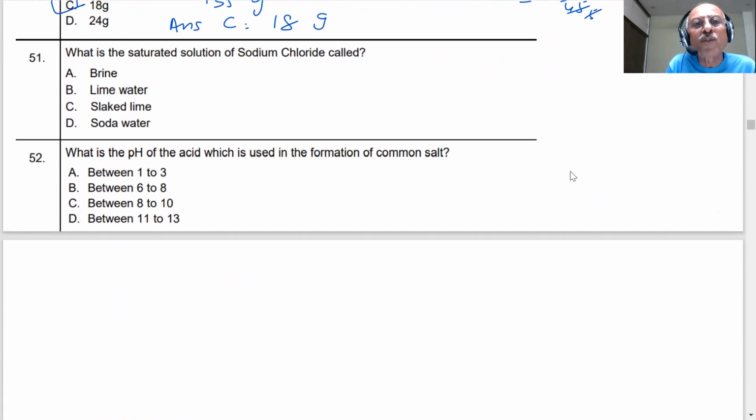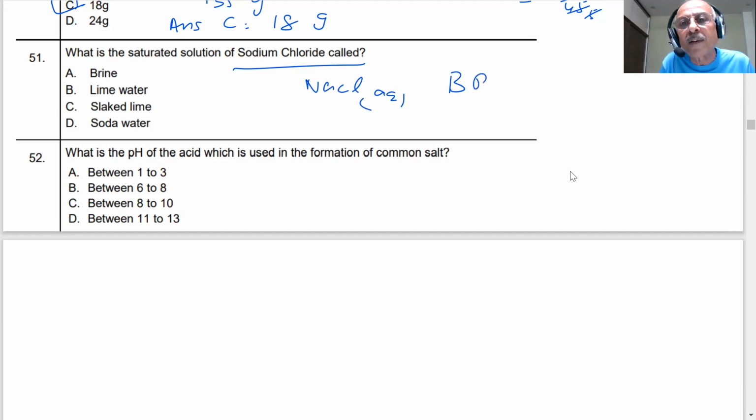What is the saturated solution of sodium chloride called, student? You know that we have just told you NaCl is a raw material for the manufacture of NaOH. And how do you use that? What solution is that? NaCl aqueous solution is nothing but brine. That is a saturated solution of sodium chloride. That brine is used in the manufacture of caustic soda, sodium hydroxide, by the chloralkali process using electrolysis. So the correct answer is A, brine. No problems, you know already.